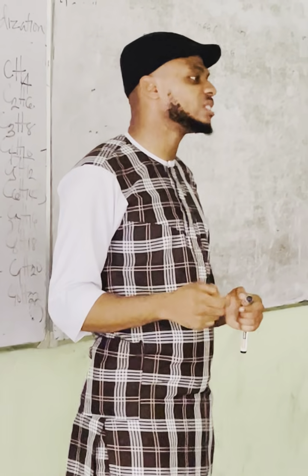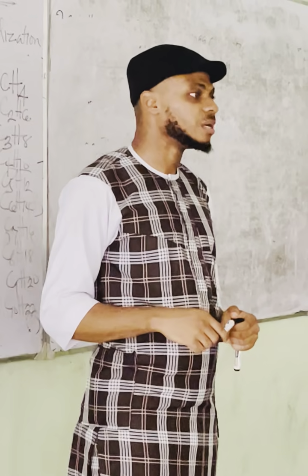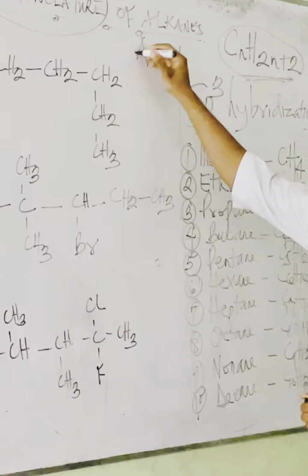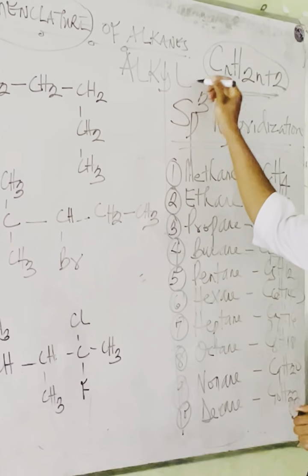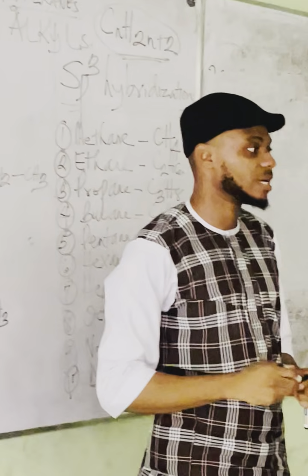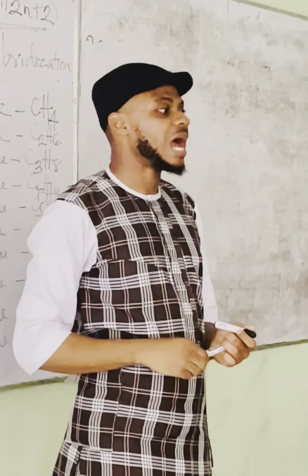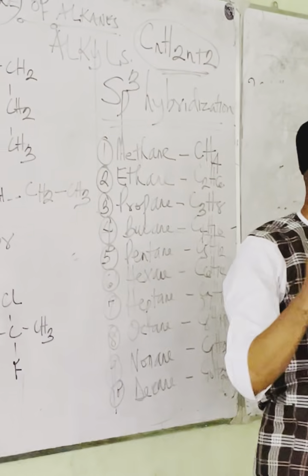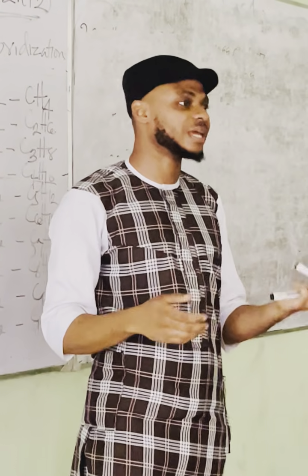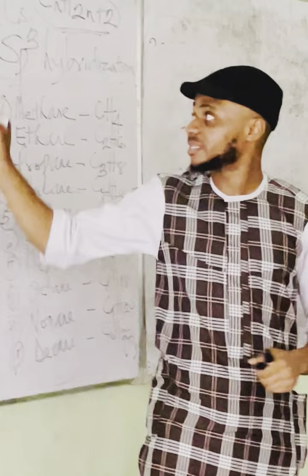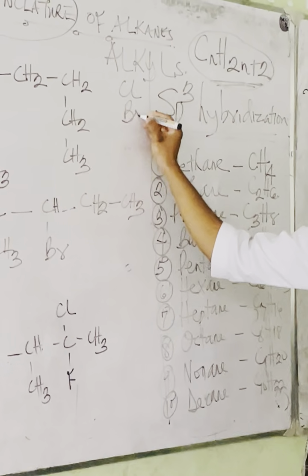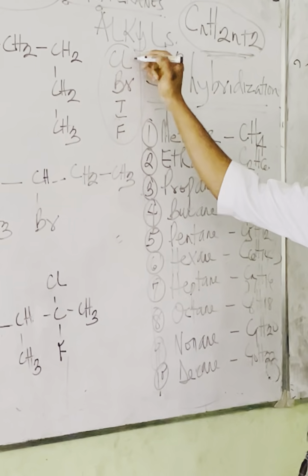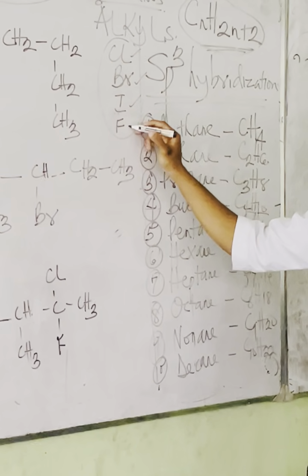And the common substituents for alkanes are alkyls, A-L-K-Y-L, alkyls, and halogens, in brackets, Cl, Br, I, F. That is chlorine, bromine, iodine, and what?